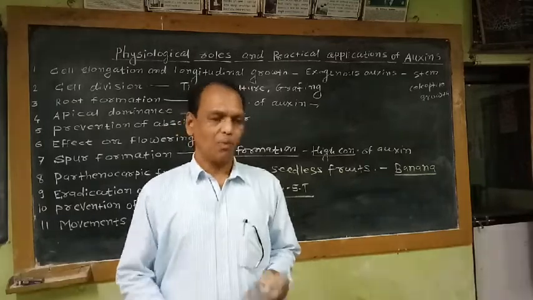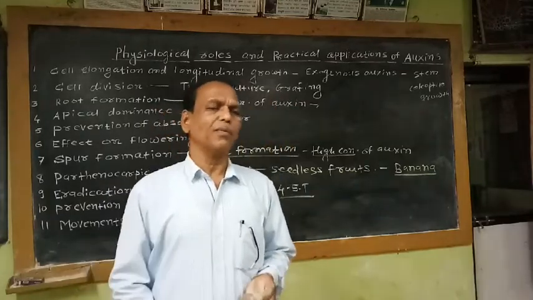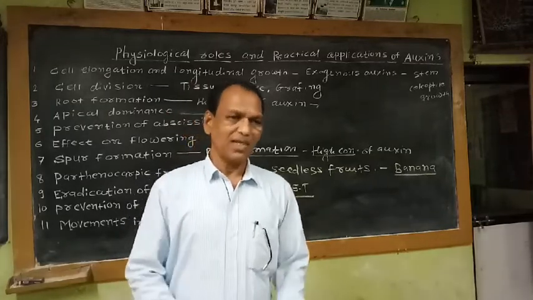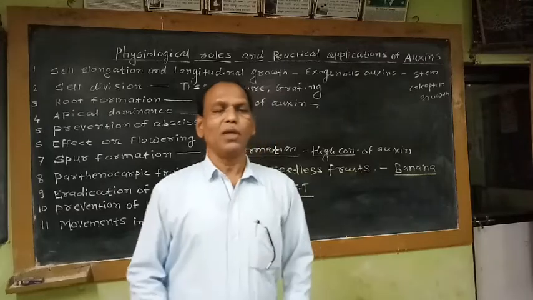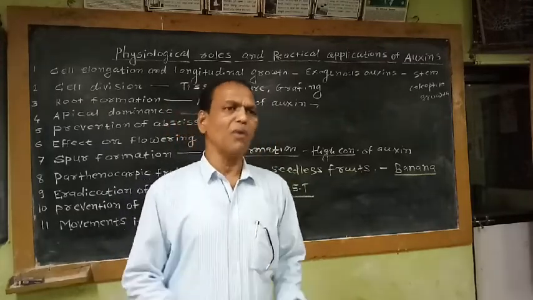For example, broad-leaved dicot weeds may be growing in monocot crops like jowar, rice, ragi, bajra, wheat, etc. These broad-leaved dicot plants growing in monocot crops are unwanted plants.